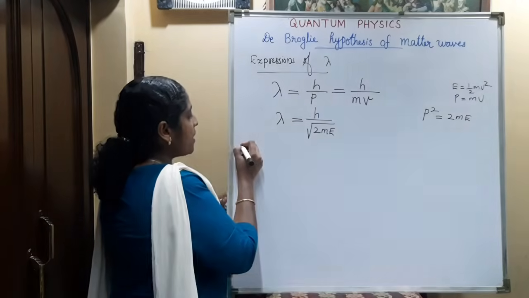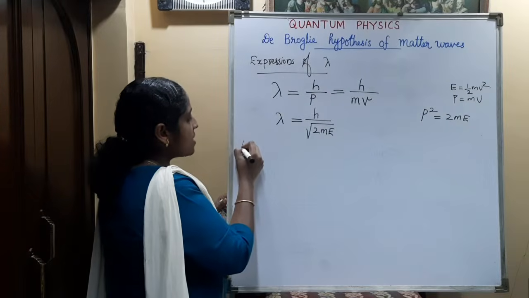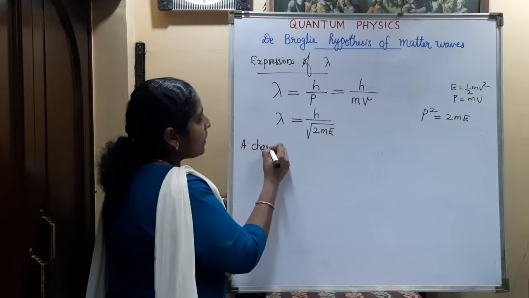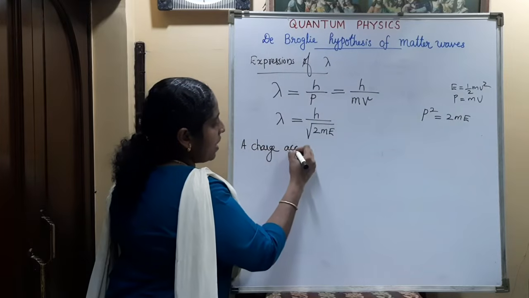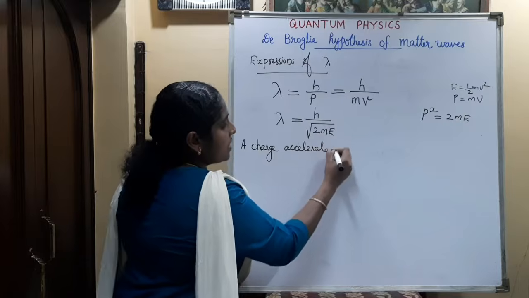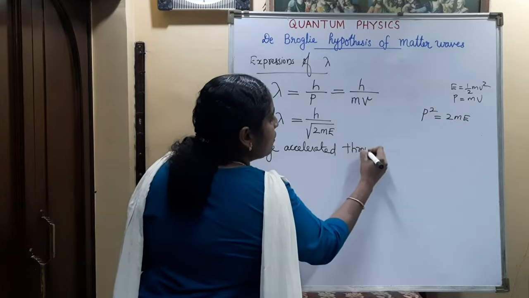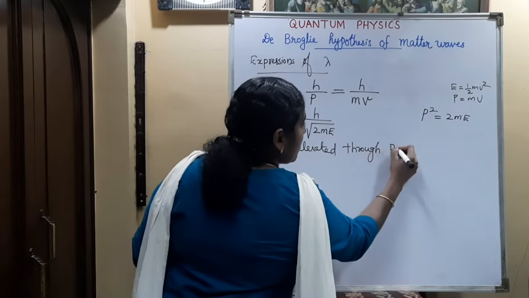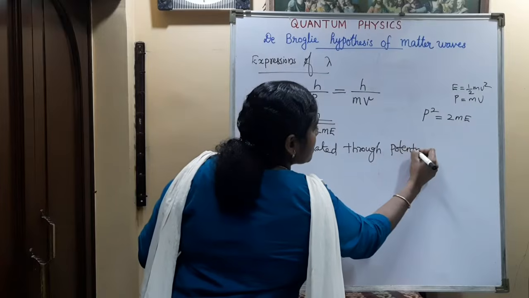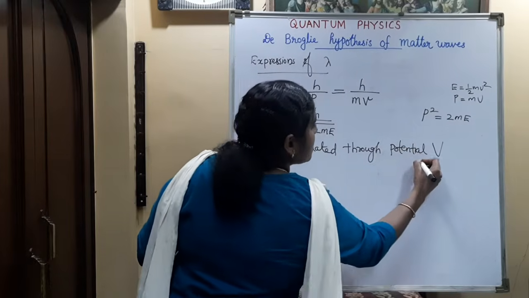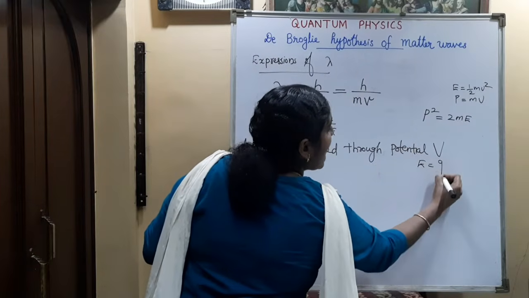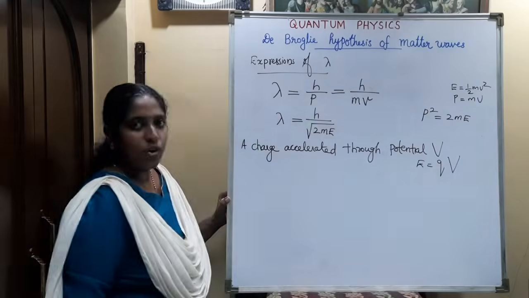If we are considering a charge accelerated through a potential V, then what is the energy related with this? The energy is E is equal to charge into potential, that is E is equal to QV.